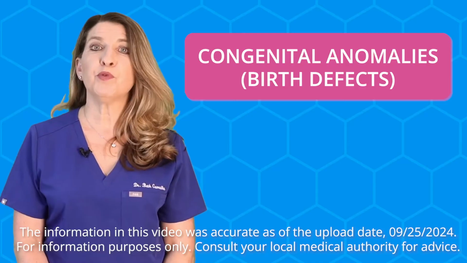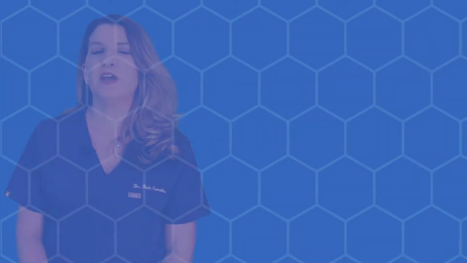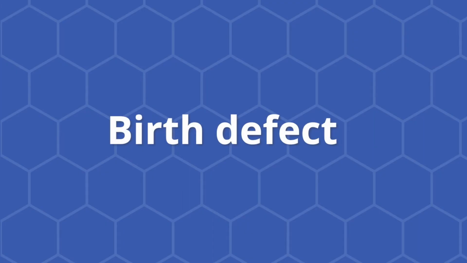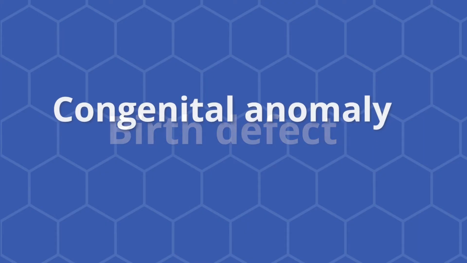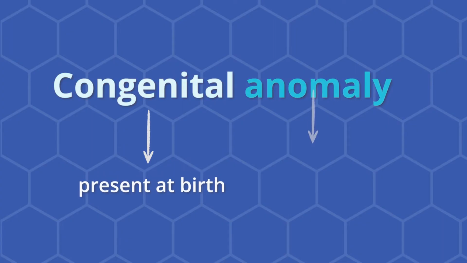Congenital anomalies, birth defects, causes, types, and prevention. A birth defect is an older term used to describe a problem that occurs to a fetus during pregnancy. The term congenital anomaly is more accurate. Congenital refers to something present at birth. The word anomaly is a synonym for abnormality.